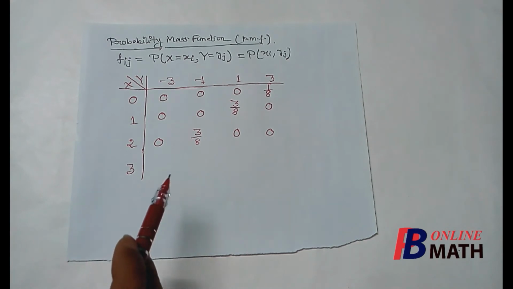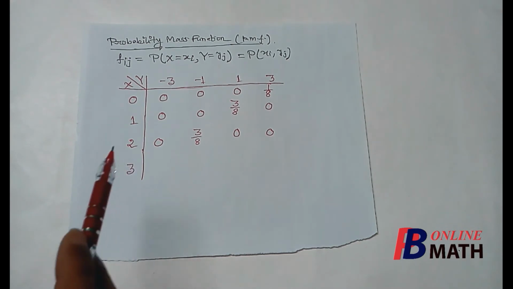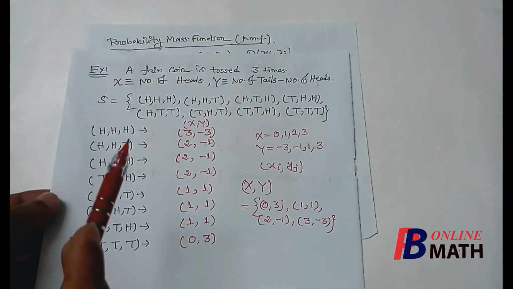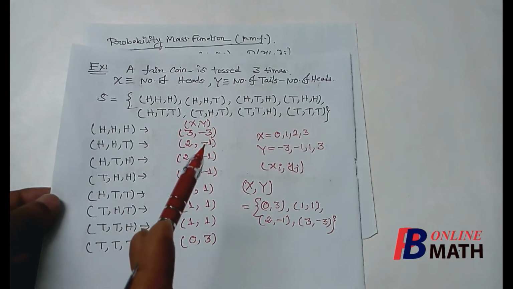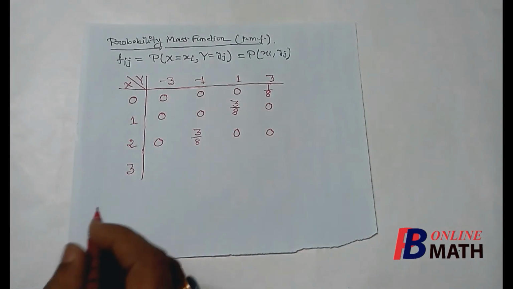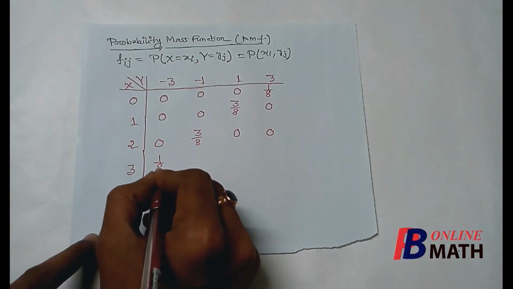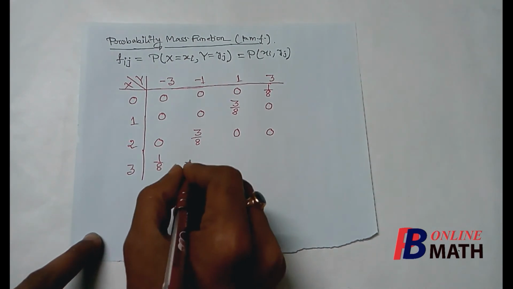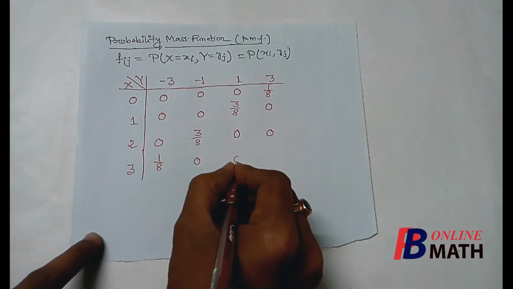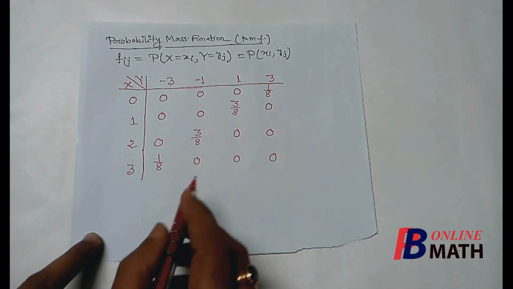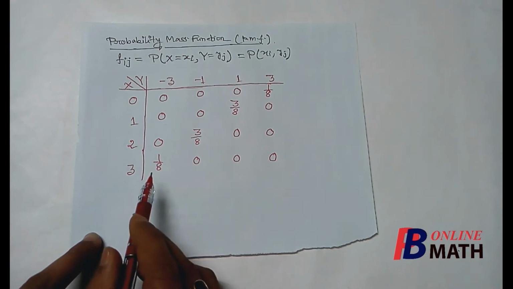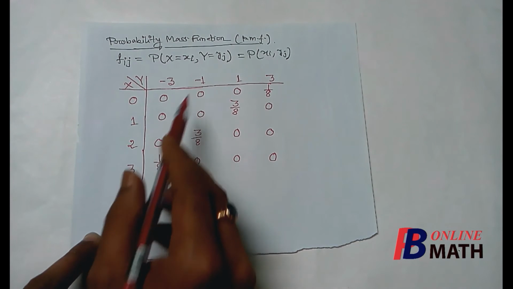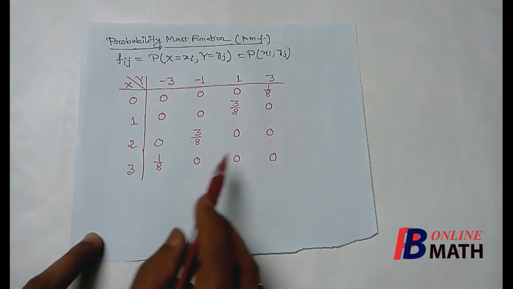Next we shall find the mass at the point (3, -3). Now we find that there is only one outcome, HHH, which is numbered as (3, -3). So the probability at this spectrum point is obviously 1 by 8. Now if we consider all the remaining 3 spectrum points, we shall find that the probabilities at these points are equal to 0 because there are no outcomes numbered with (3, -1), (3, 1) or (3, 3).